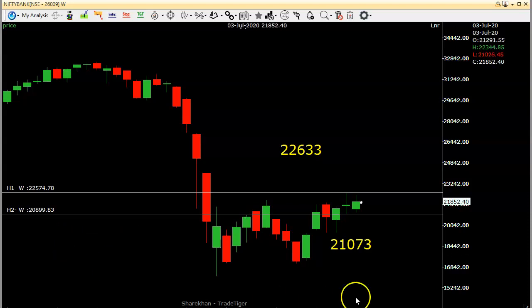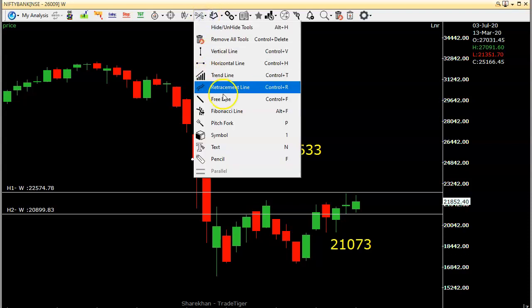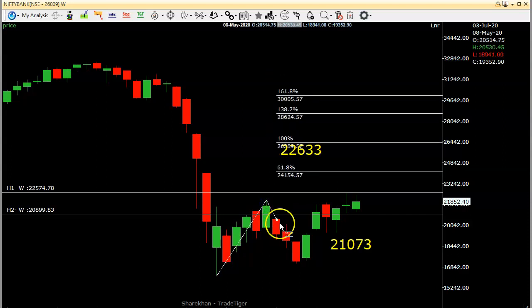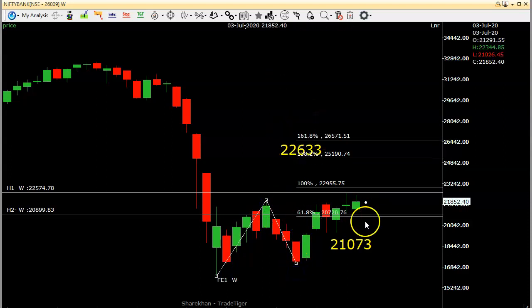In the chart also it is significant. It is 20,900, so there is only a 130 points difference here, and here 22,574, so there is around a 60 points difference. This is one analysis. Another one, if you see the extension of this rally, it went here and fell back and is coming up. So if you see, this is 22,900. So these are the levels to be noted.